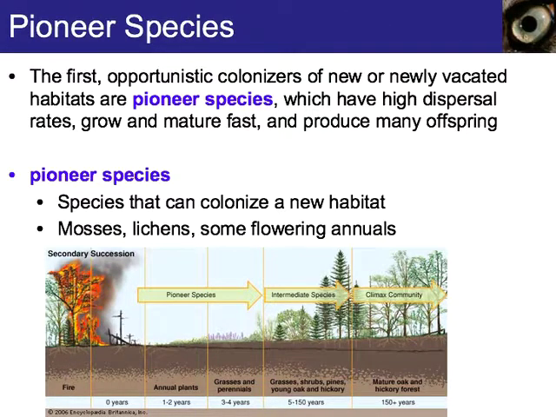Pioneer species are the first opportunistic colonizers of a new or newly vacated habitat. Think of humans as pioneers. When we pioneer an area, it's a place that no one's ever been before. Pioneer species have a high dispersal rate, grow and mature fast, and produce many offspring. They're usually small plants. I like to think of them as weeds or dandelions. So pioneer species can colonize a new habitat, and these include things like mosses, lichen, and some flowering annuals like dandelions.